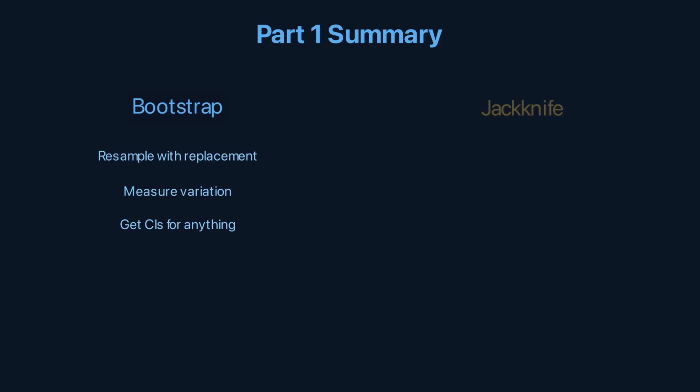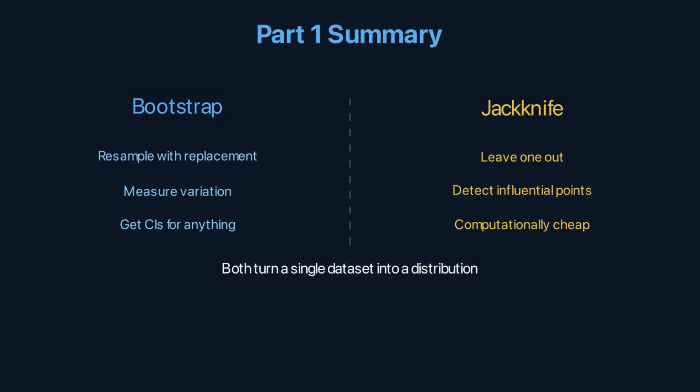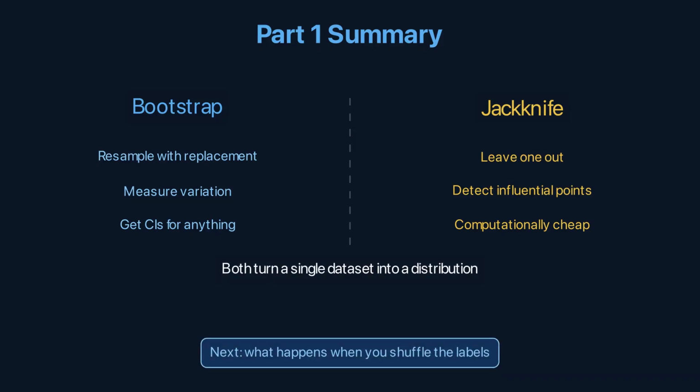The Bootstrap: resample your data, measure the variation, get confidence intervals for anything. The Jackknife: leave one out, detect influential points. Both turn a single dataset into a distribution. Next, what happens when you shuffle the labels?